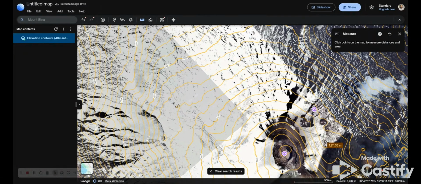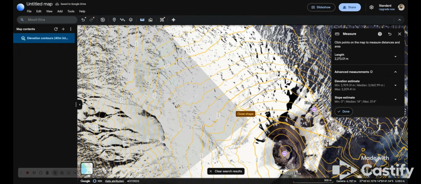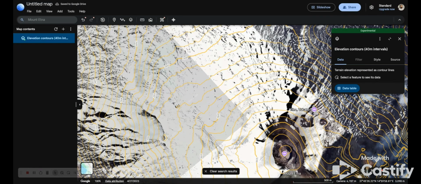Here I can measure different distances, figure out the area of what I just selected, and it gives the perimeter as well, and elevation estimates.